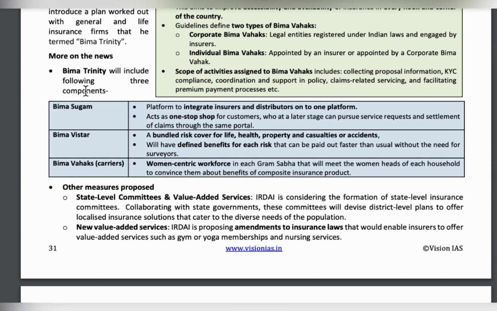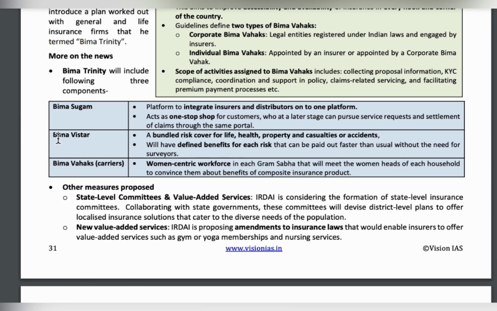So Bima Trinity will be launched with the aim to provide life, health and property insurance to all by 2047. Trinity means three things. Bima means insurance, Trinity means three components. So those three are, one is Bima Sugam. Bima Sugam acts as a one-stop center for customers and for the insurance claim settlers. So both for paying and for getting paid, Bima Sugam will help.